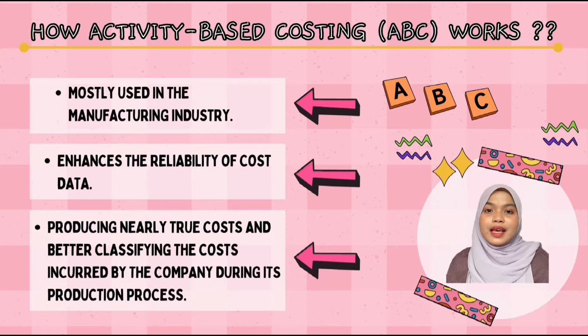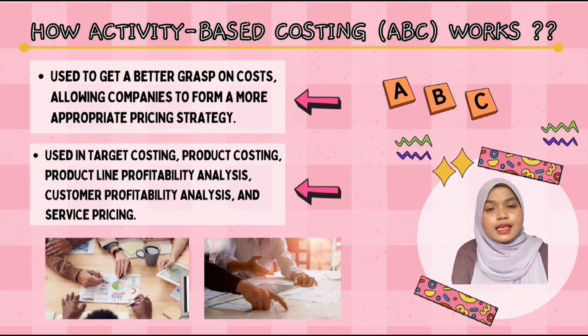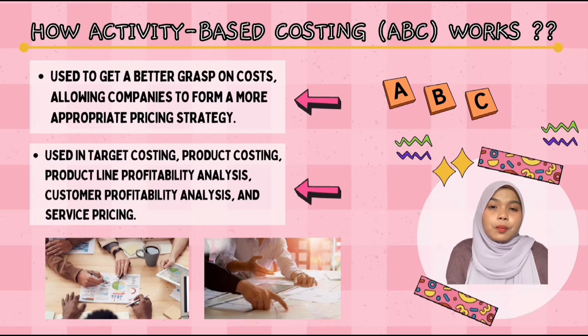And how activity-based costing, or we call it ABC, works. ABC is mostly used in the manufacturing industry since it enhances the reliability of cost data, hence producing nearly accurate cost and better classifying the cost incurred by the company during its production process. For more information, ABC is used to get a better grasp on costs, allowing companies to form a more appropriate pricing strategy. This costing system also is used in target costing, product line profitability analysis, customer profitability analysis, and service pricing.